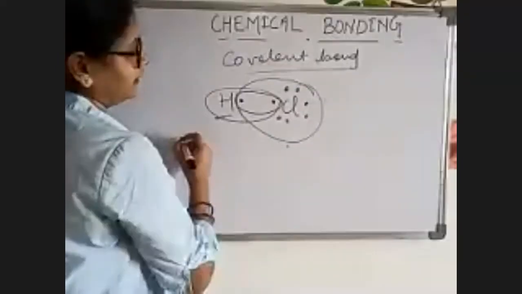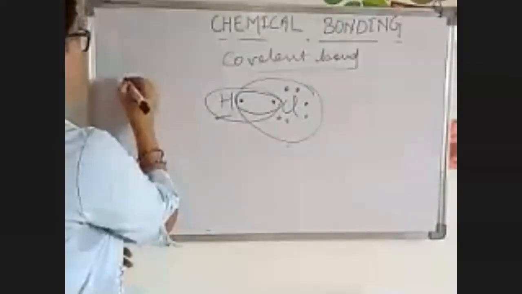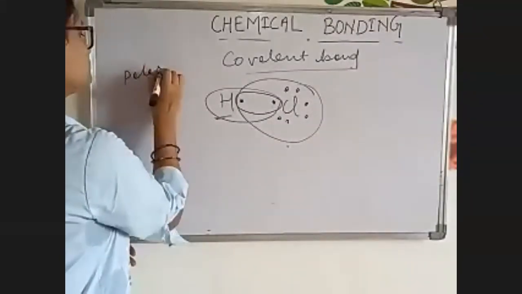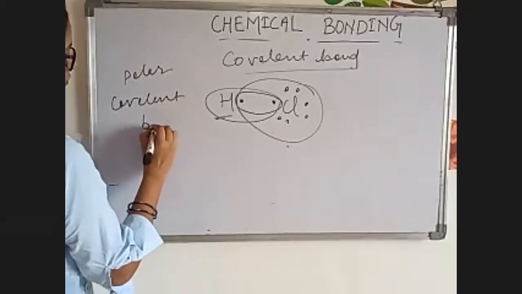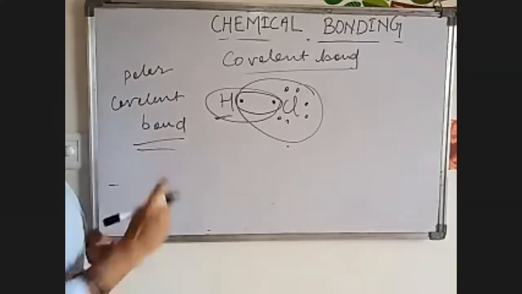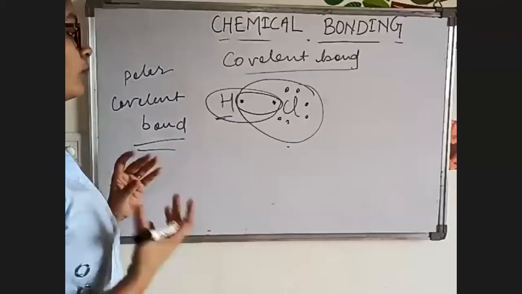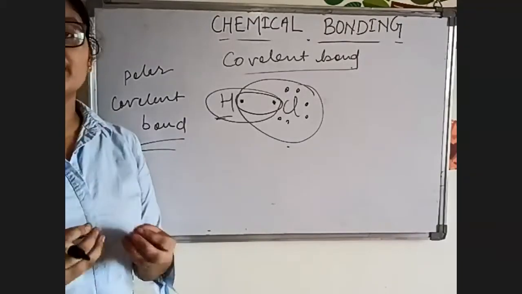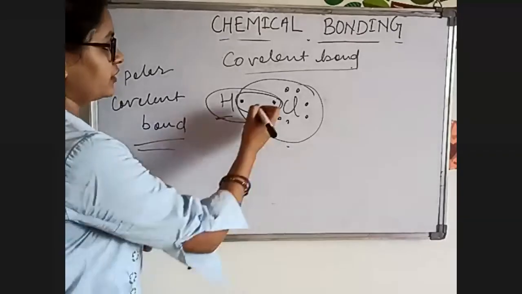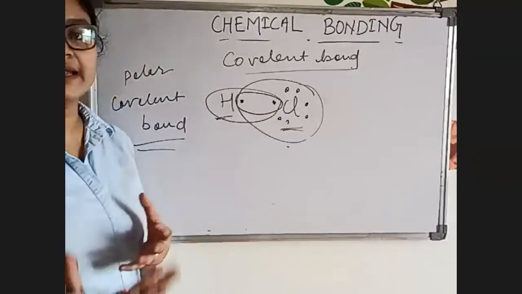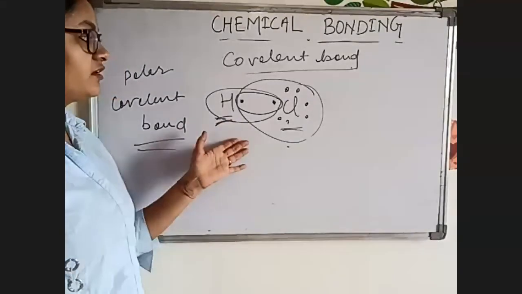But here another concept comes, that is polar covalent bond. Now, what is a polar covalent bond and what is a non-polar covalent bond? Polar means charges. There will be two poles. Now, here chlorine has higher electronegativity as compared to hydrogen. Here we are not talking about size.